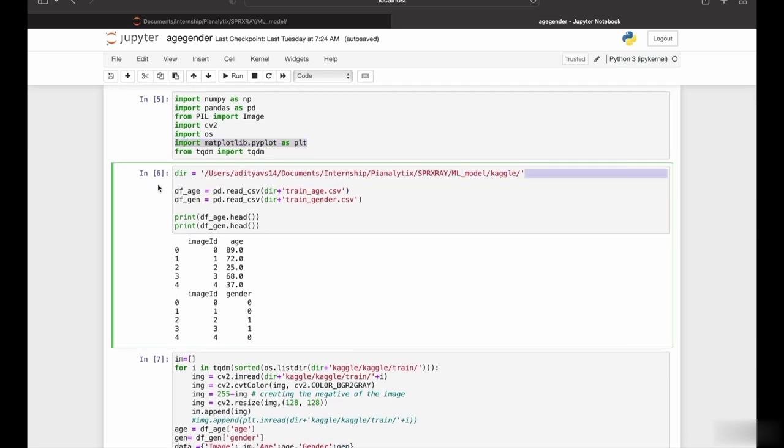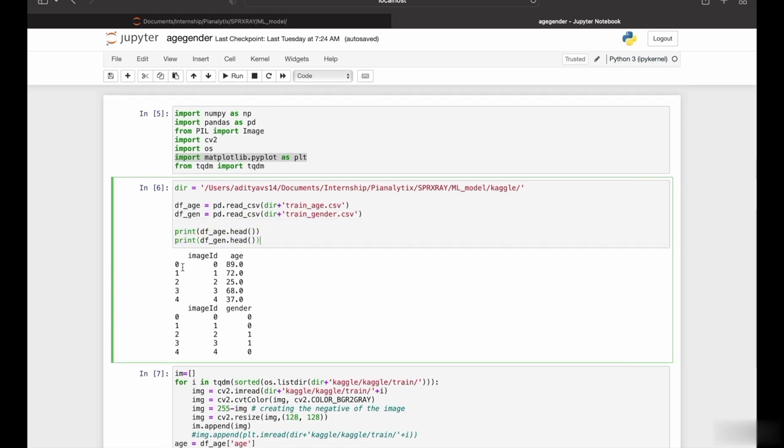Let us define the directory using this line. This is where our dataset exists. We have two CSVs in the dataset, which denote the image ID and the corresponding age and gender. So let us read that using pd.read_csv and then print the first 5 entries of each CSV. You can see here that we have been given the image ID and correspondingly the age here. And similarly, we have been given the image ID and the gender here, where 0 corresponds to female and 1 corresponds to male.